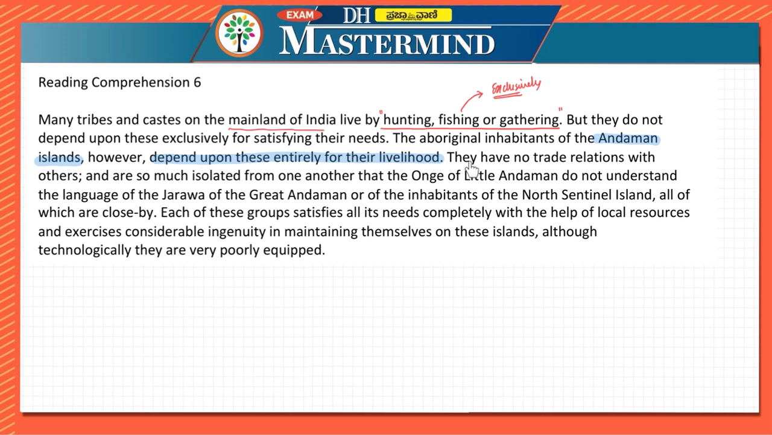Okay, next one, they have no trade relations with others. Correct, they have no trade relations with others. That means the mainland tribes and castes, here also they are mentioning tribes and castes of the mainland, they might have trade relations with others, but in this case they do not have trade relations with others. Correct, and are so much isolated from one another that Onge of Little Andaman do not understand the language of Jaravas of the Great Andaman, or the inhabitants of Northern Sentinel Island, all of which are close by.